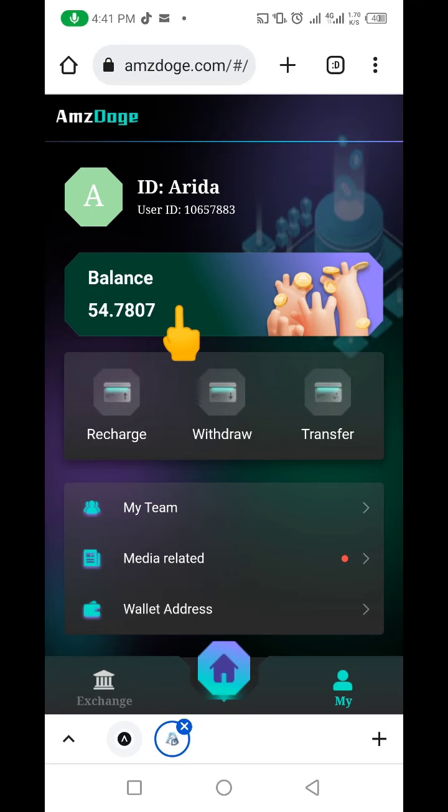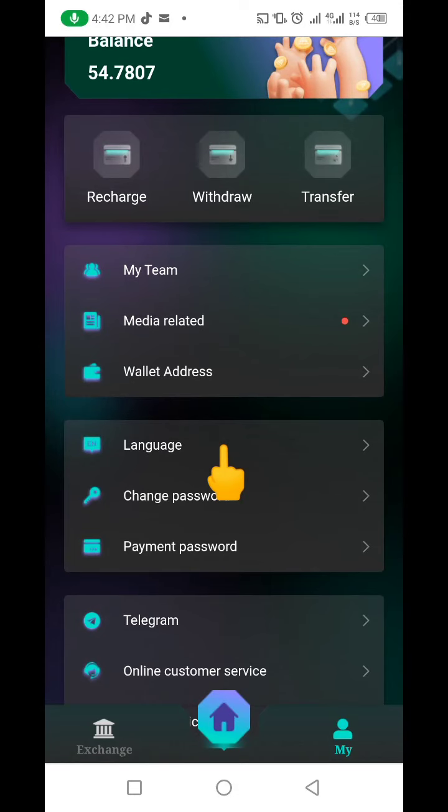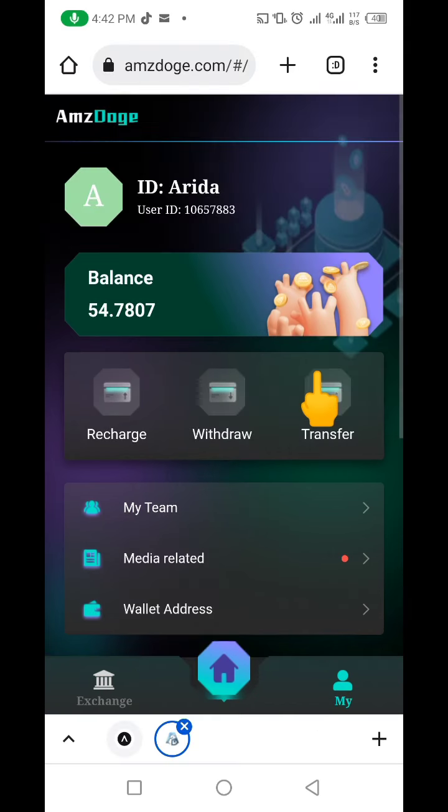It's actually a nice way to earn passively from the DeFi space. So you can see just with 50 USDT I've earned almost 5 USDT in 3 days. So it's a positive one for me. In this video I'm going to be making a live withdrawal from AmzDoge, because some of my followers actually wanted me to make a live withdrawal so that they will see exactly how this thing actually works.